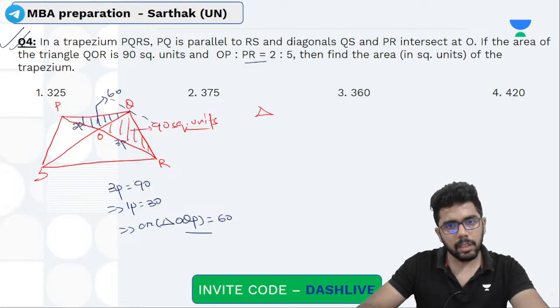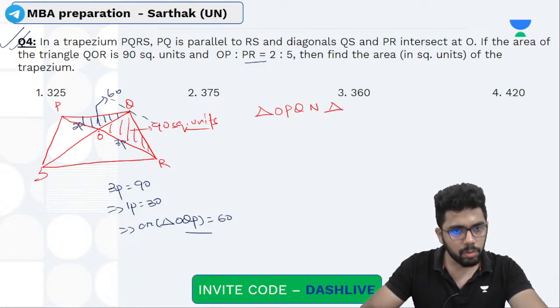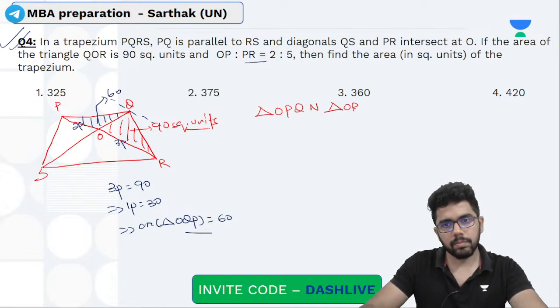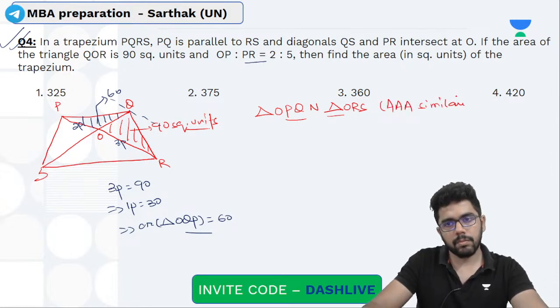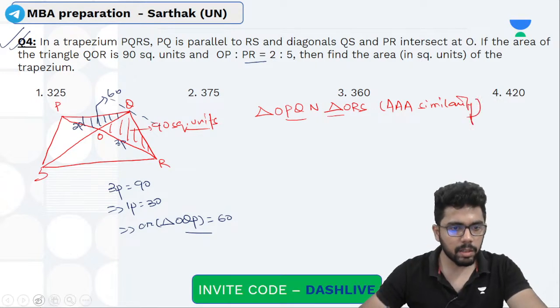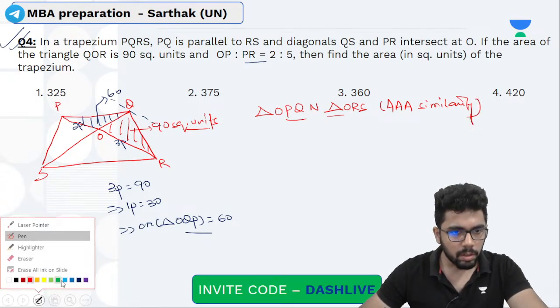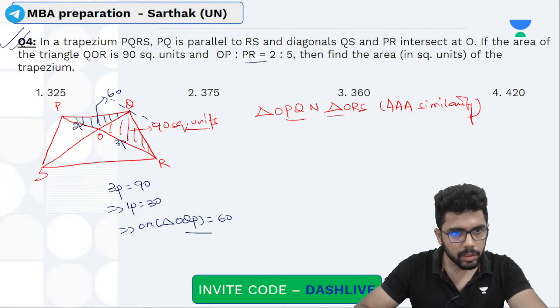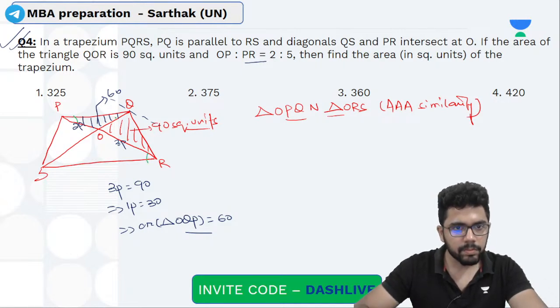Can I say triangle OPQ is similar to triangle ORS using angle similarity? Because they are alternate interior opposite angles are equal. This angle is equal to this angle, then this angle is equal to this angle, and फिर ये vertically opposite angles.